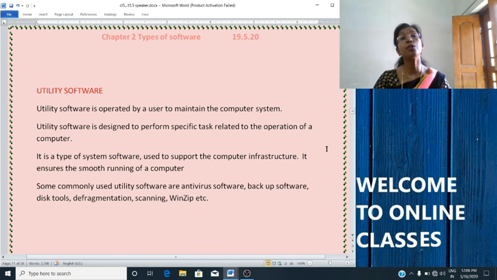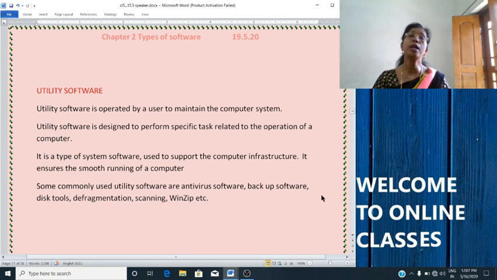So, utility software is designed to perform specific tasks related to the operation of a computer. It is a type of software used to support the computer infrastructure. It ensures the smooth running of a computer by finding out the problems in a computer and information about the computer.